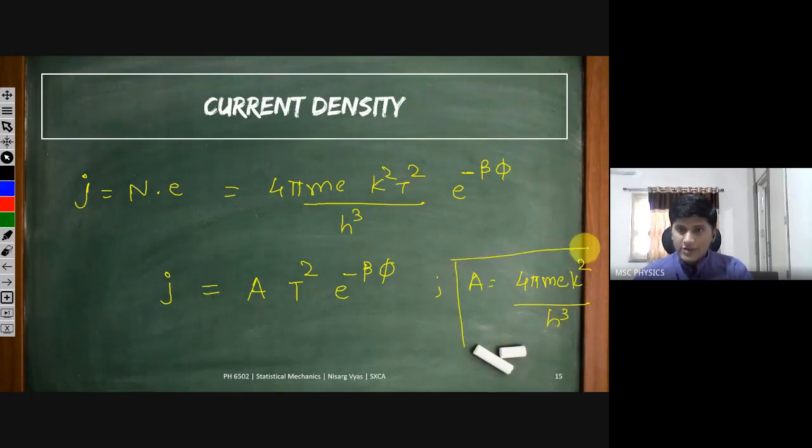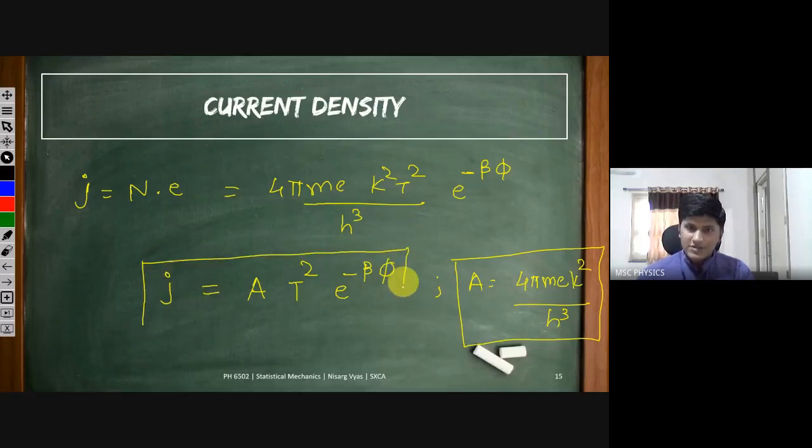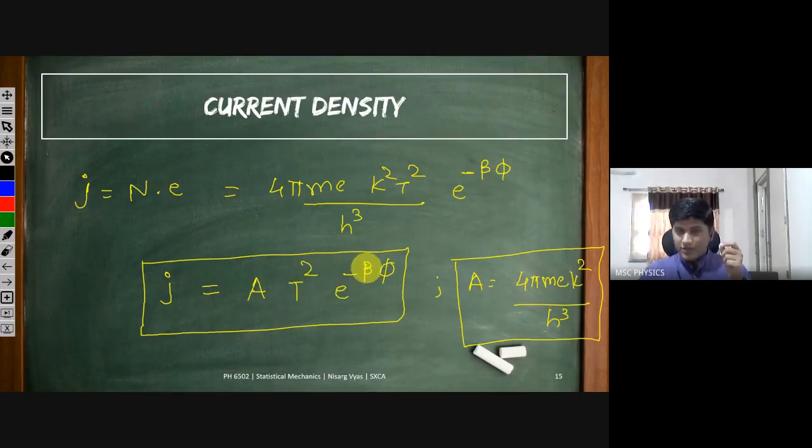You can calculate this constant, and this law tells me that if we increase the temperature, there is also some temperature associated with beta. Here it is proportional directly to the square of the temperature and exponentially decaying with the inverse of the temperature.